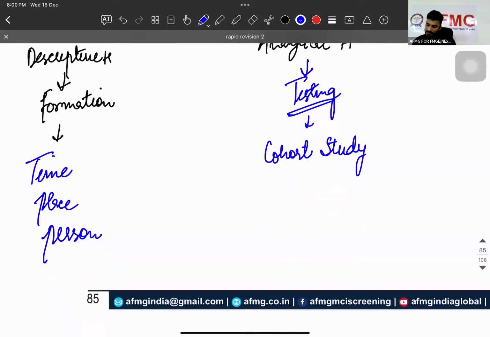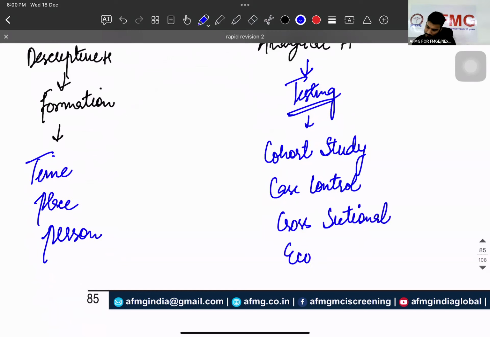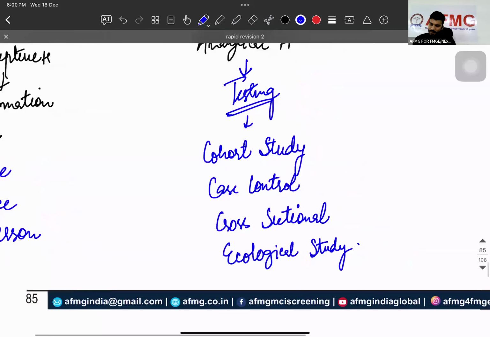Let's understand each study. Second one is going to be your case control. Third one is going to be your cross-sectional. Fourth one is going to be your ecological. Is that clear? Clear हो गया? Clear हो गया? उसके बाद we have an experimental.